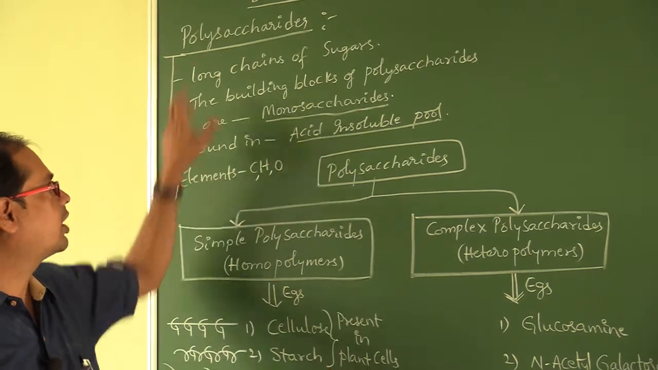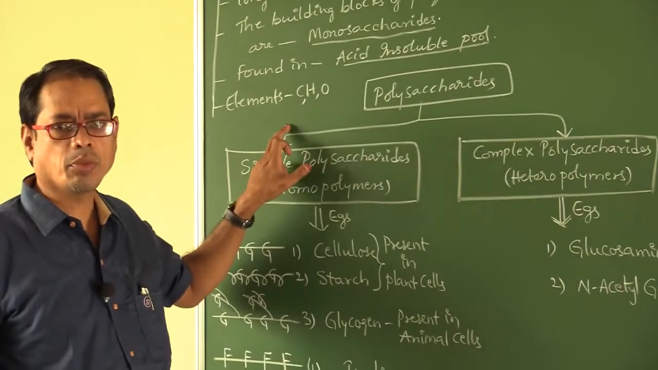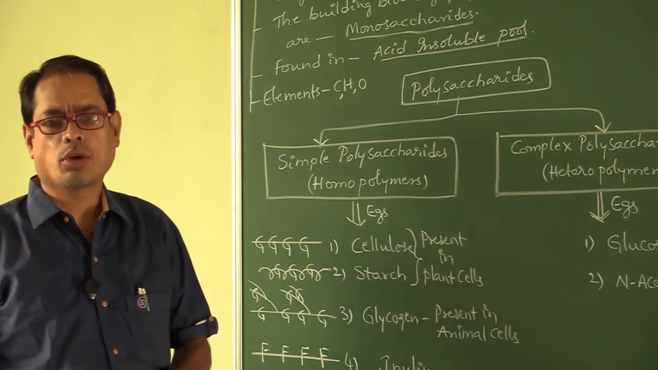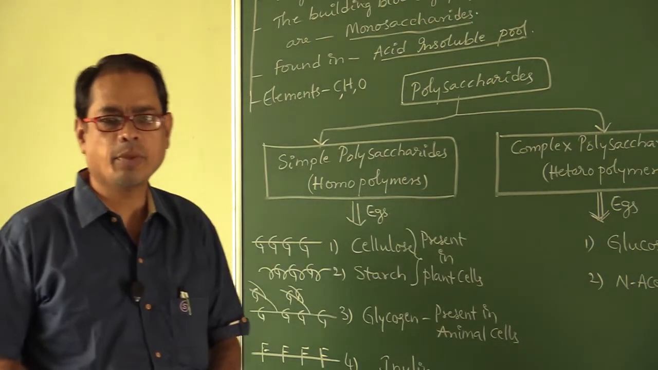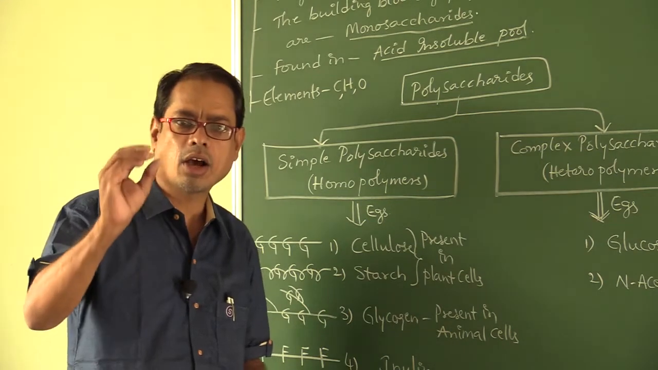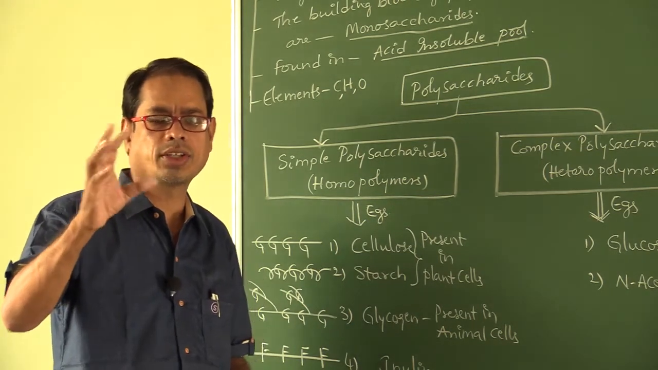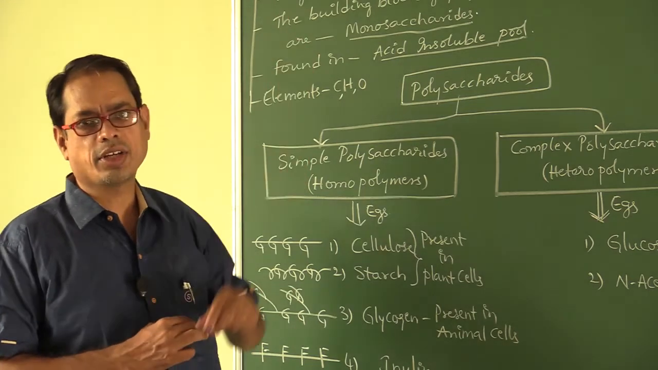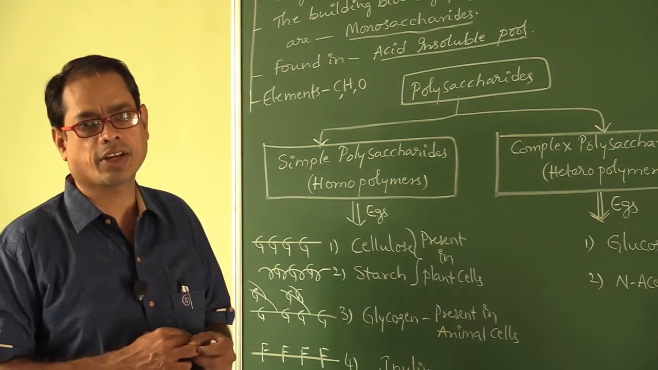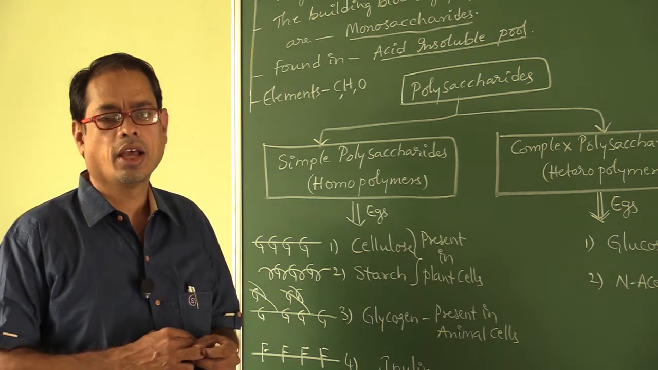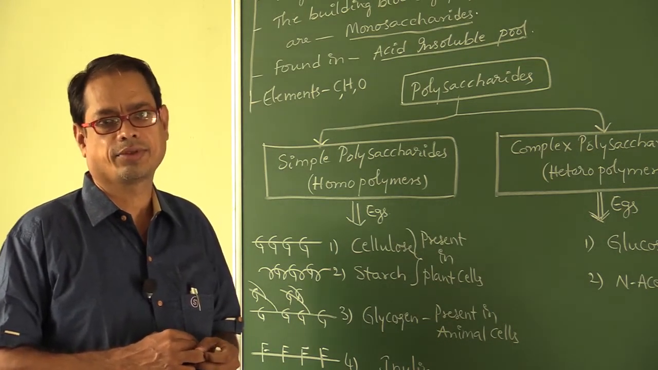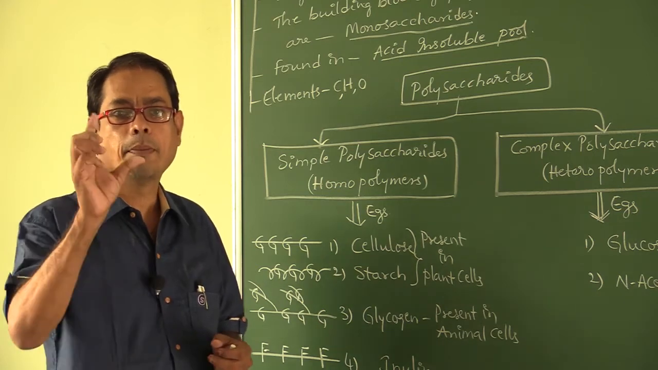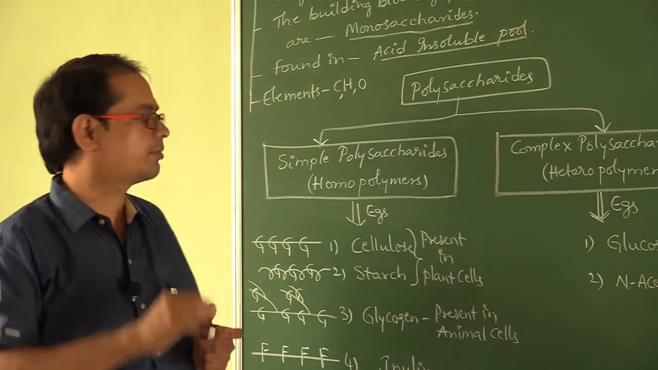Okay, the elements found in polysaccharides are carbon, hydrogen, oxygen. Where do you find these polysaccharides? Means the acid insoluble fraction, also called retentate, also called upper fraction, also called macromolecular fraction.